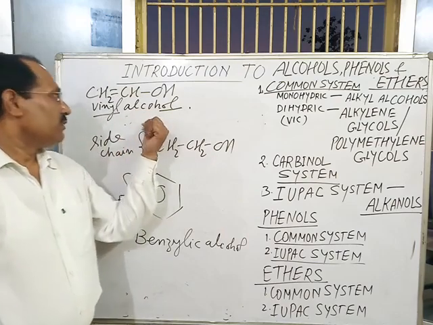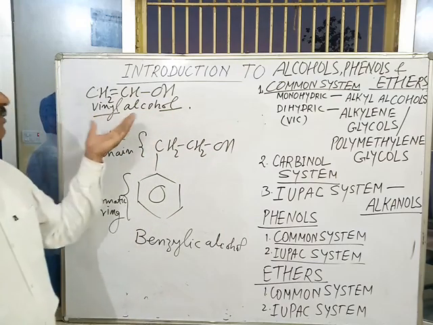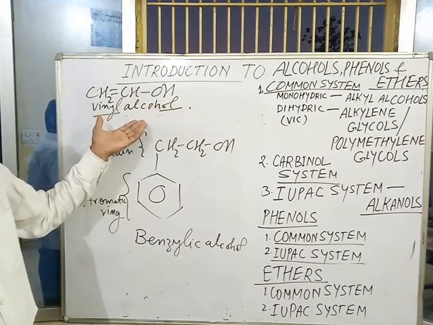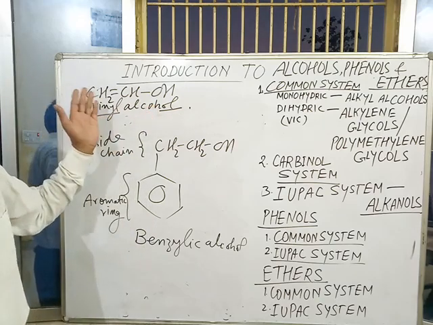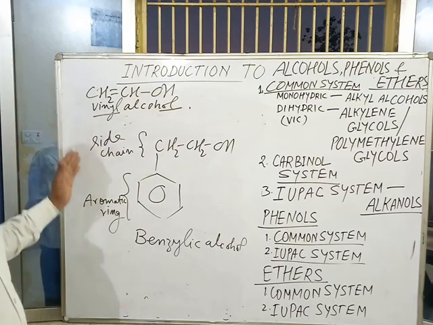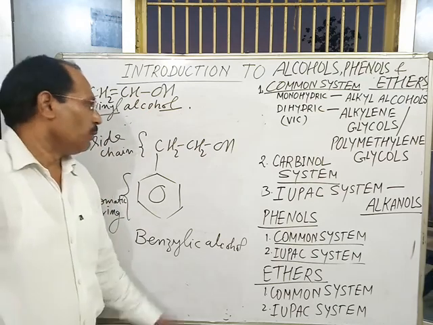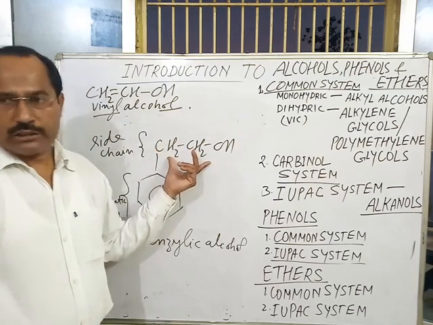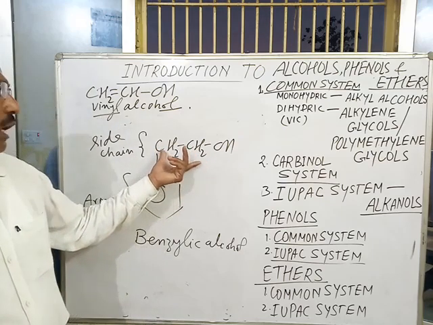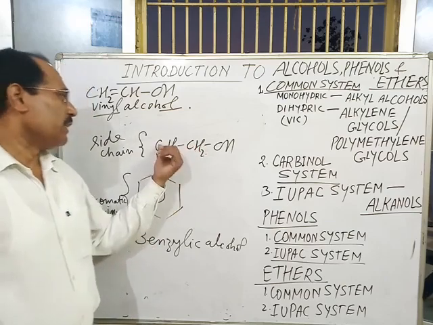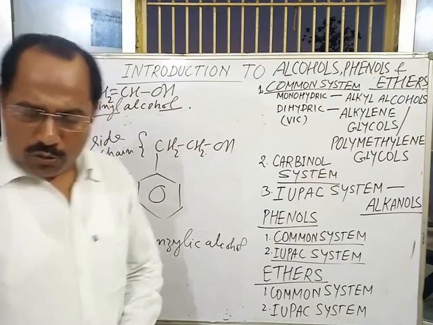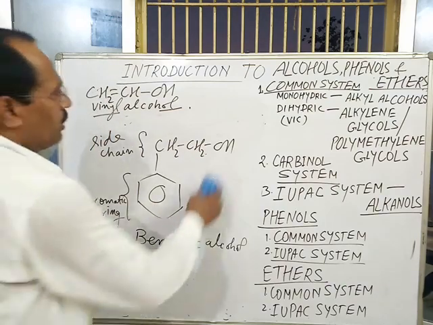Vinylic alcohol is very rare because they are unstable compounds, so they are not very common. And last is benzylic alcohol, in which the OH group is directly attached to the carbon of the side chain, the hydrocarbon portion, and the side chain is directly attached to the aromatic ring or benzene ring. Now about the nomenclature of alcohols.